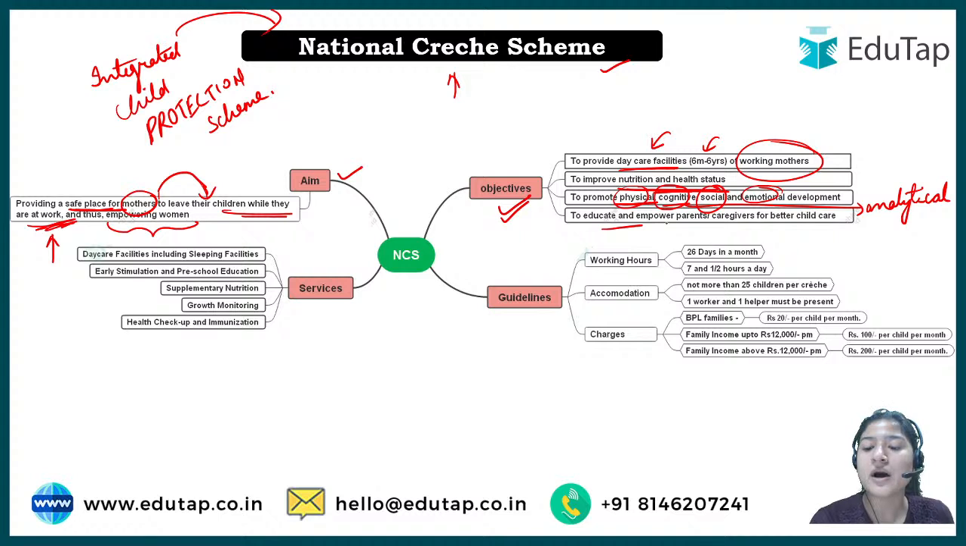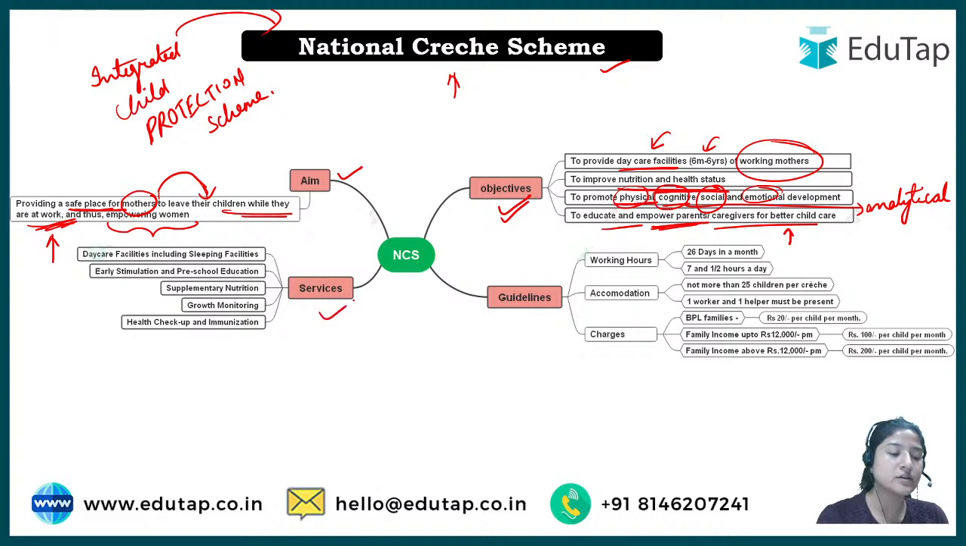Next is to educate and empower parents, caregivers for better child care, right? Because first of all, they are allowing parents to have a better lifestyle, so that is why this particular crèche system is helping them, right? And in another way, when the children live in a particular way in the crèche, that is how they behave in the home also, right? And that is why parents are also being told that this is the way to fulfill the nutrient requirements, or to have the proper development, physical, cognitive, social or emotional development of the child, right? So these are all the objectives of the national crèche scheme.